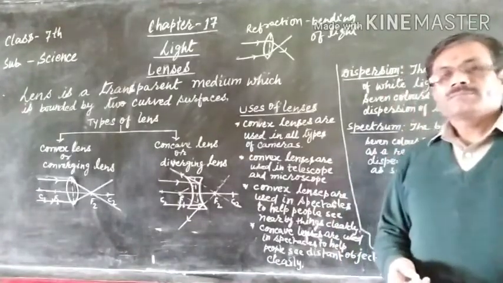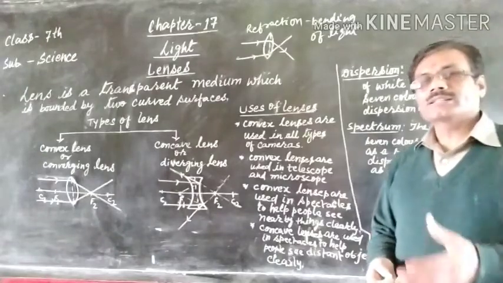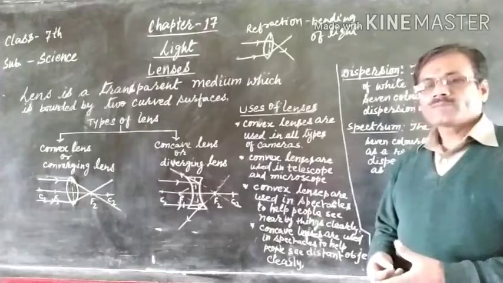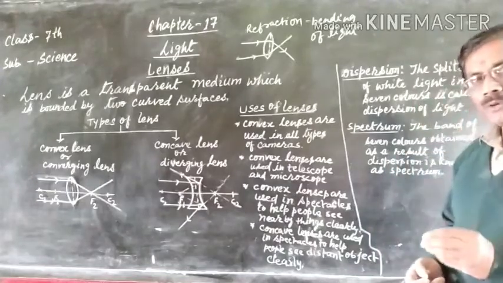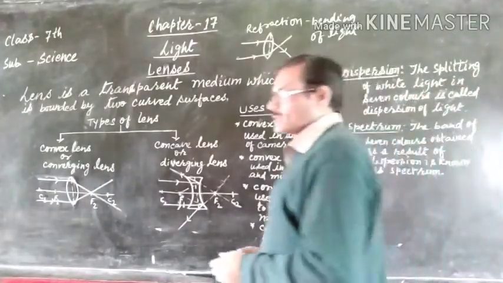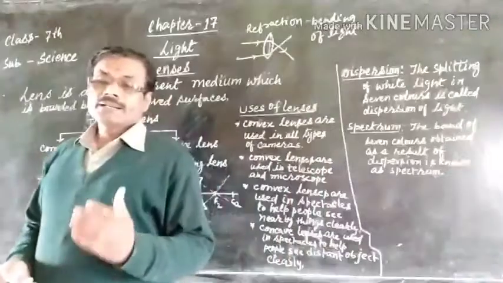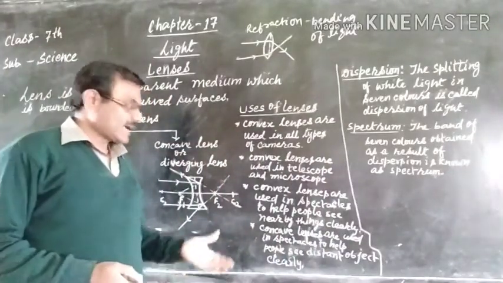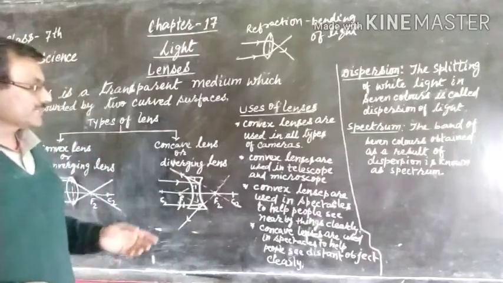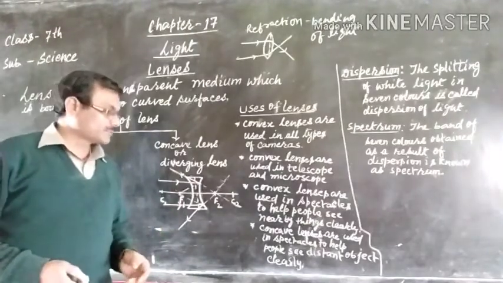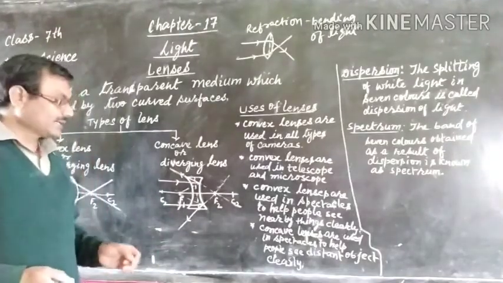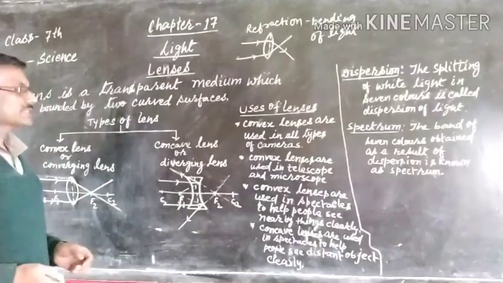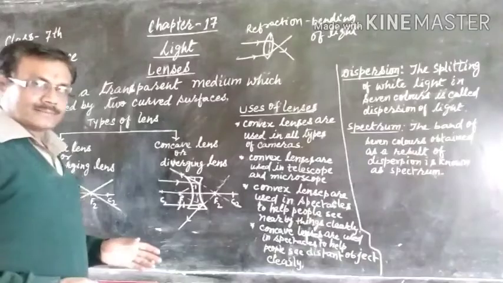So the persons who are unable to see distant objects clearly use concave lenses, and those people who are unable to see near objects use convex lenses. As already given here, the convex lenses are used in spectacles to help people see nearby things clearly, while concave lenses are used in spectacles to help people see distant objects clearly.